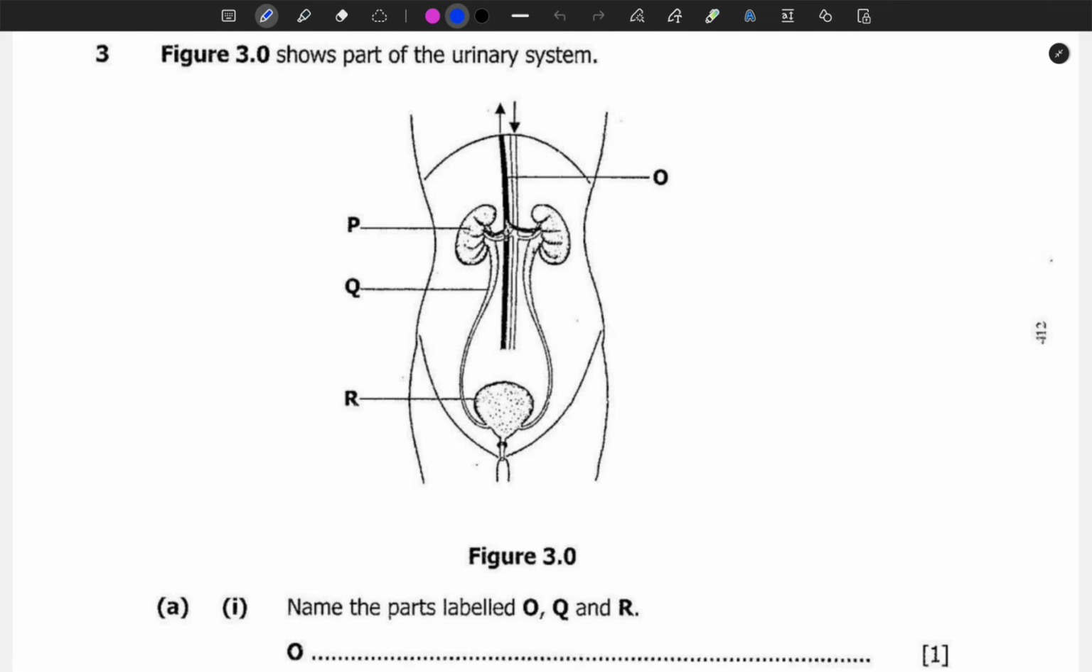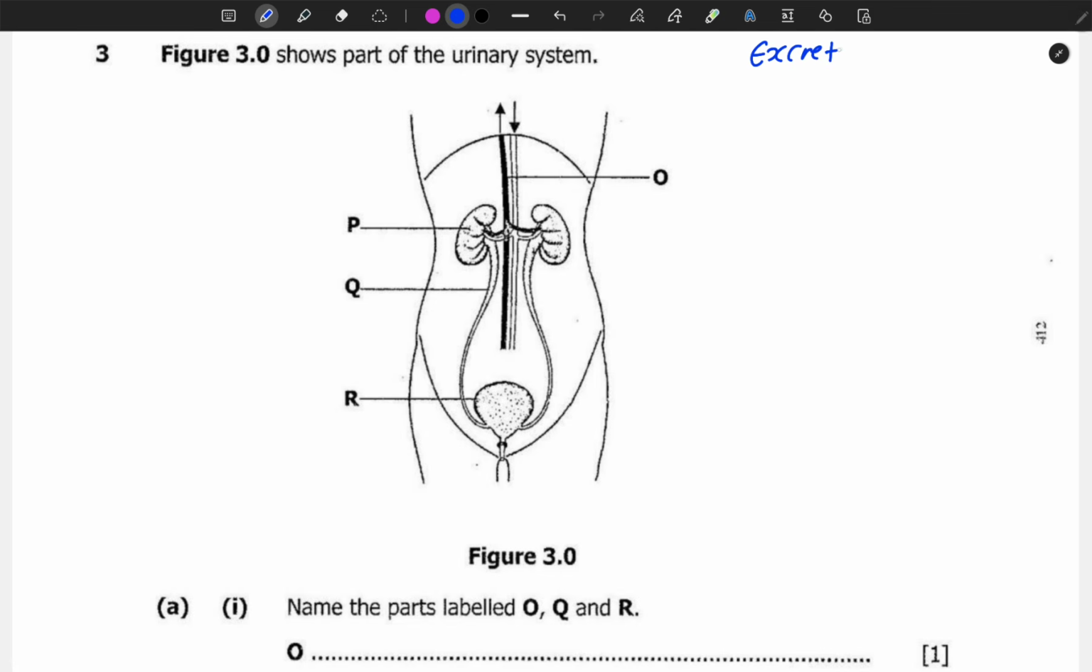So this is our now fifth part of biology paper 2 with random questions from different past papers. Now here we want to look at the urinary system. Figure 3.0 shows part of the urinary system.